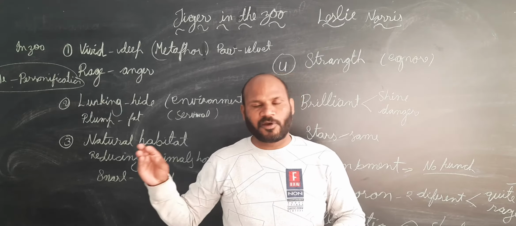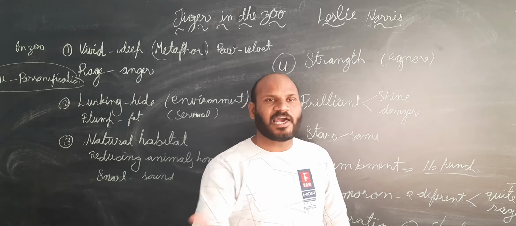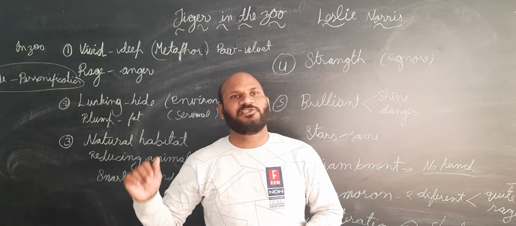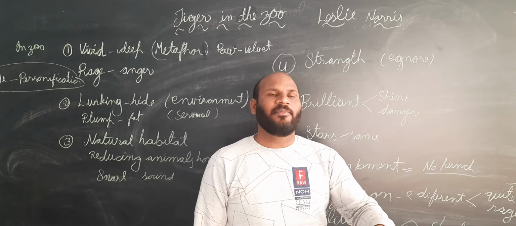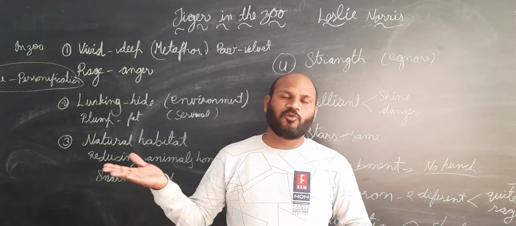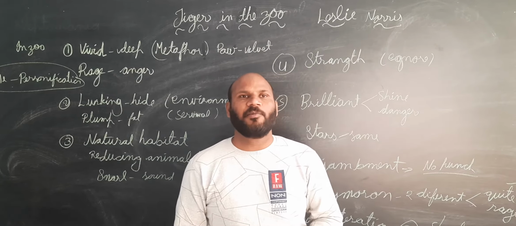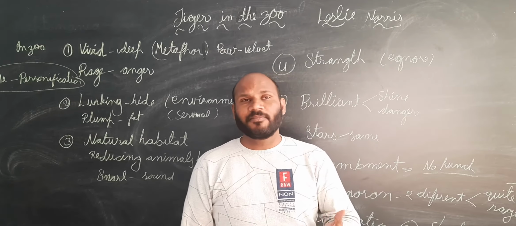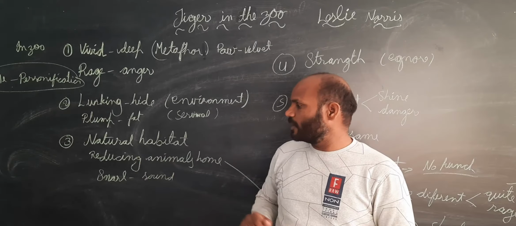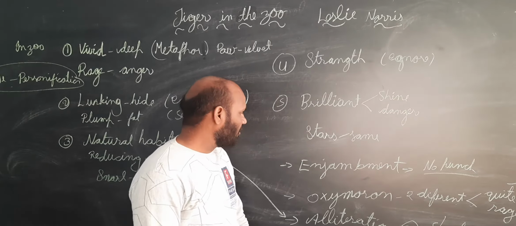So tigers are coming to the outskirts of the jungle and near the village only to tell the people that you are cutting the forest, you are reducing my natural habitat, and therefore I am here. I am not here to kill you, but just to tell you, do not cut jungles, do not cut trees, do not reduce woods. In this way, the tiger is requesting human beings. He is not attacking anyone, not coming to harm anyone. So in this way, we can see that this animal is really very conscious about itself.